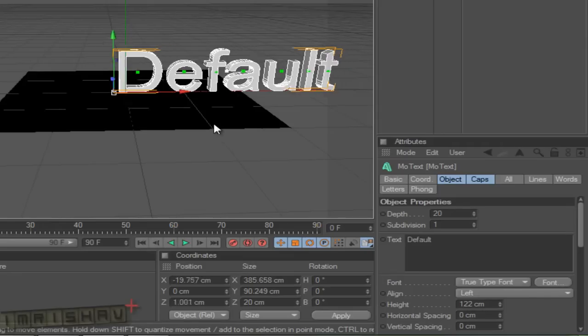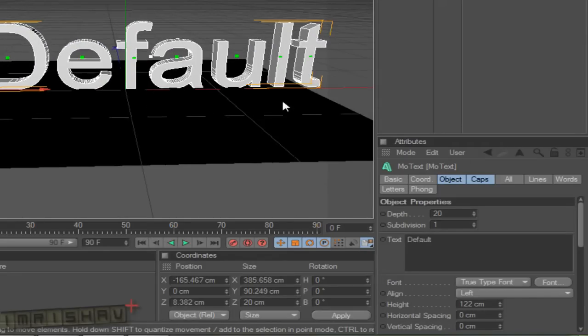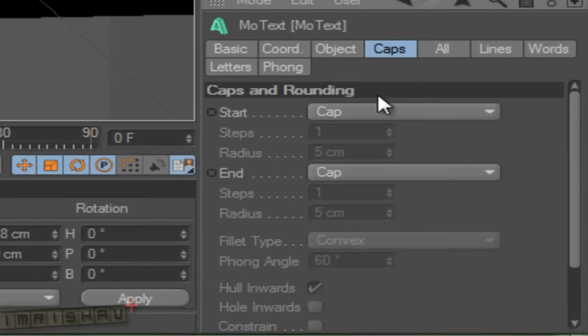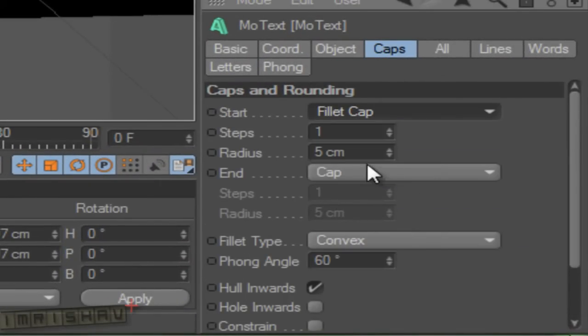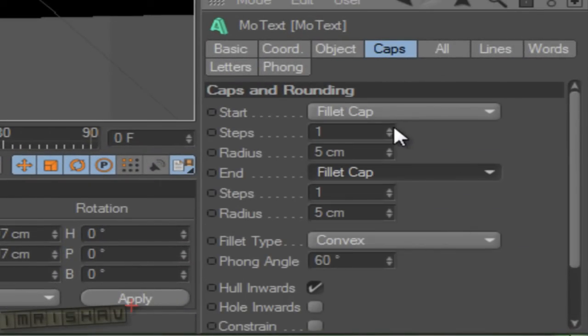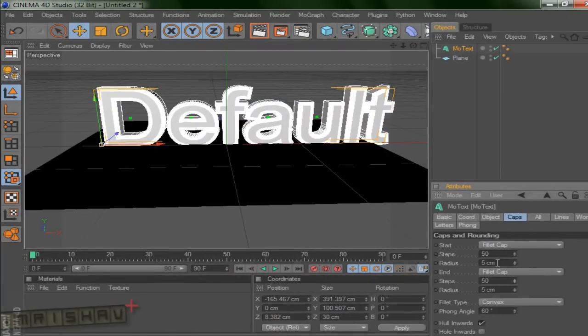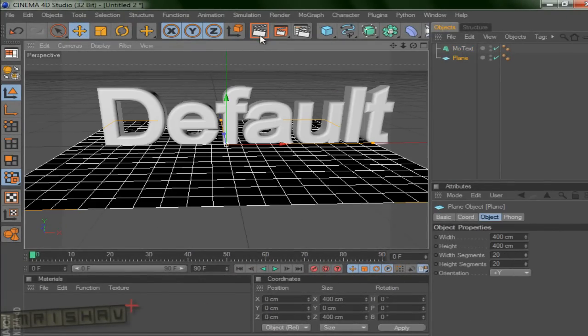Then I'm going to drag it to the center, and then I'm going to go to caps, fillet cap, and one more fillet cap. Increase the steps to 50. Radius 5 cm. Let it be default, and the steps to 50. The texting is over basically. So now I'm going to click here, and this will be your text.